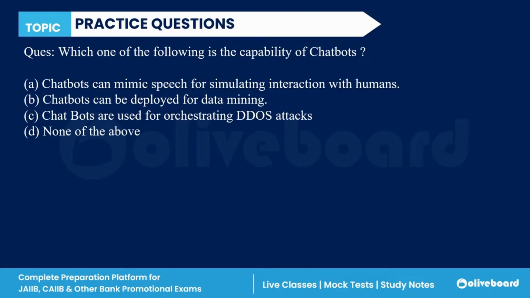Next question. What is the capability of the chatbot? It can mimic speech for simulating interaction with humans. It can be deployed for data mining. Chatbots are used for orchestrating DDoS attacks, or none of the above. Very easy. You all use chatbots. A chatbot mimics speech, which simulates interaction with humans. So A is the correct answer.